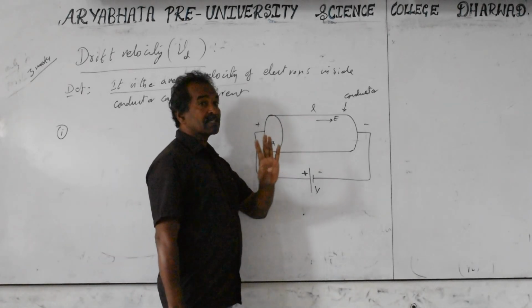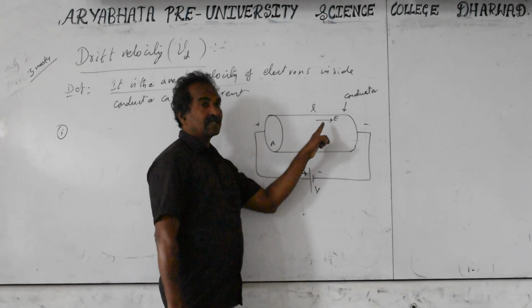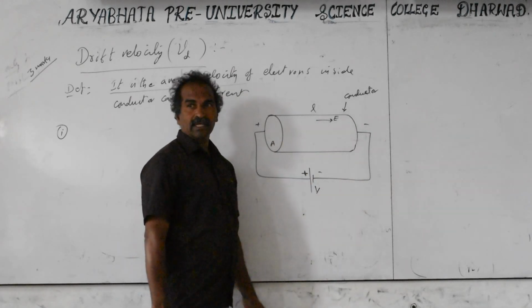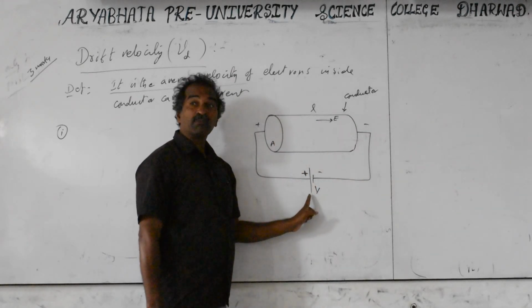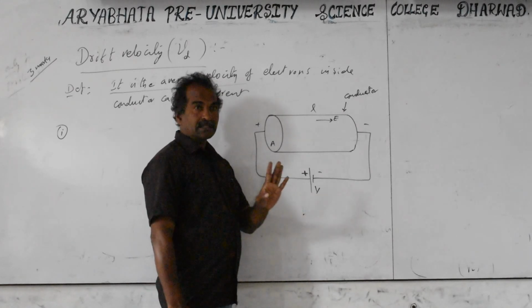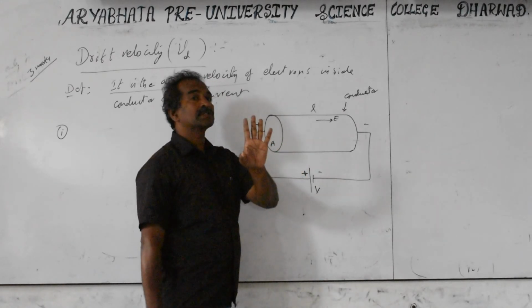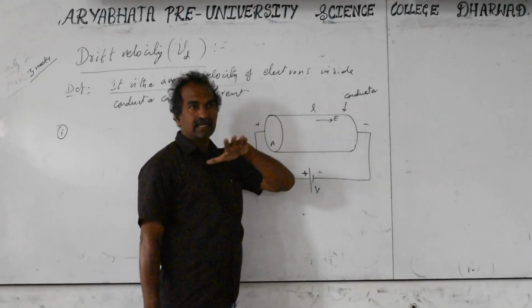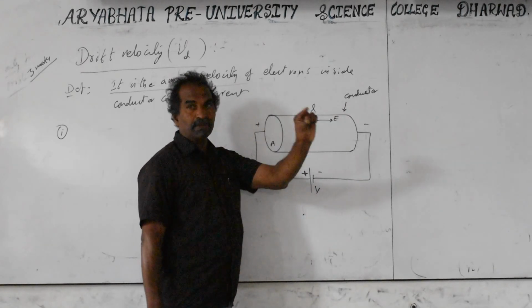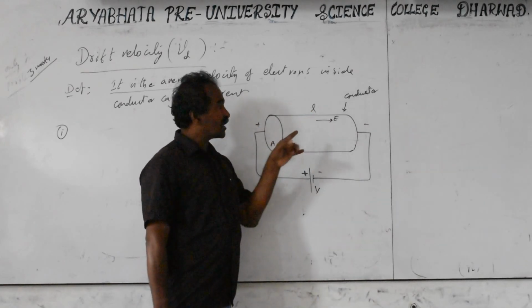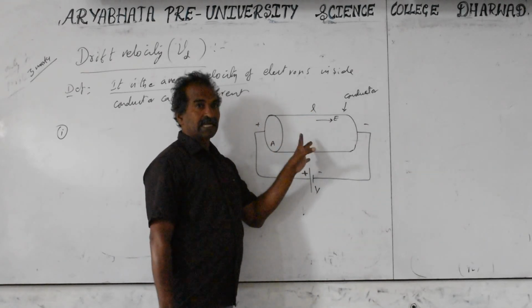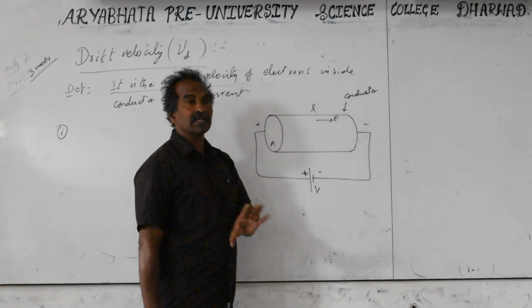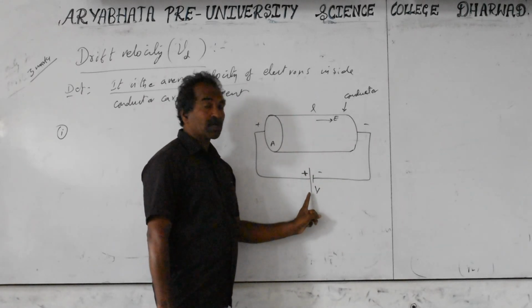So the atom is electrically neutral. The electric field is not provided by the moving electrons, because they are moving from atom to atom. The electric field is provided by the battery's potential difference only. Charges moving in the conductor do not produce the electric field. Charges moving outside the conductor, when electrons travel in air or vacuum, are called an electron beam. They produce an electric field, but not inside the conductor. Inside the conductor, the electric field is produced by the potential difference of the battery.